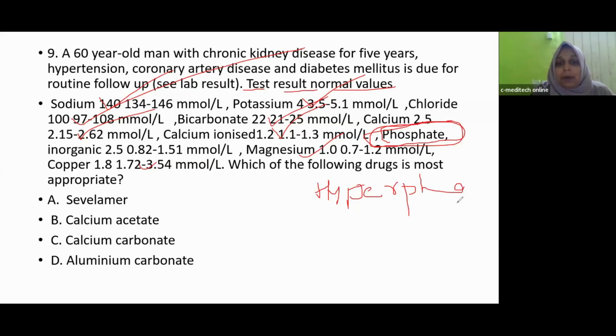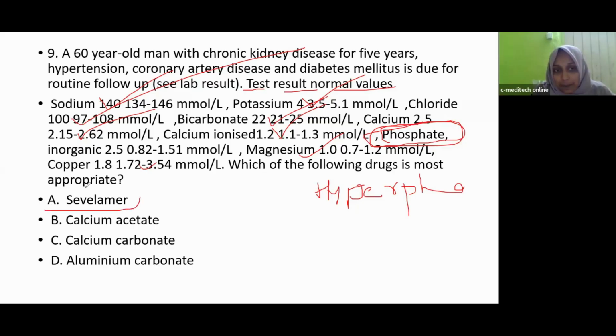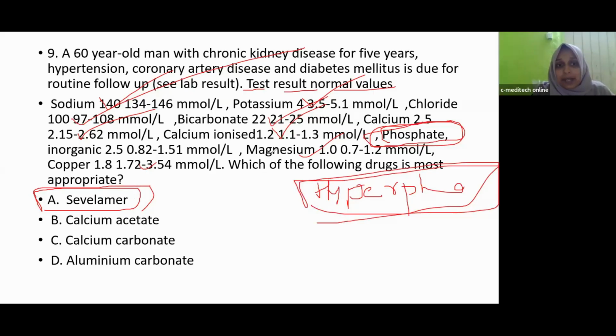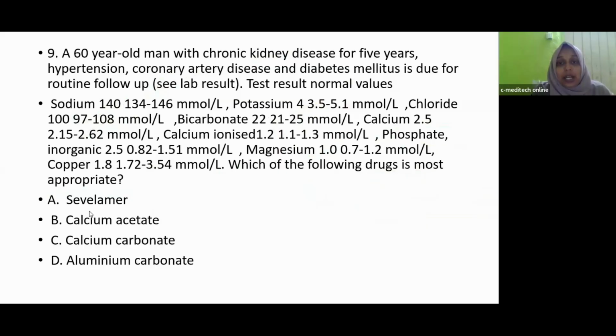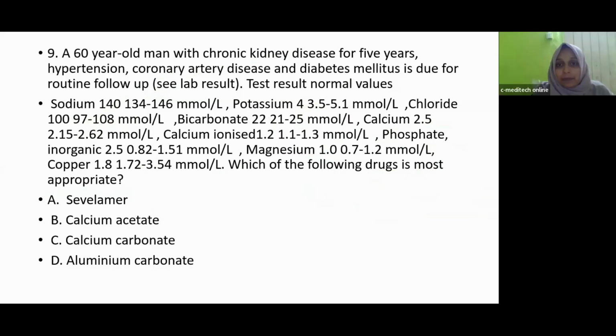So in order to treat hyperphosphatemia, which drug can be given? Option A, sevelamer. Option B, calcium acetate. Option C, calcium carbonate. Option D, aluminum bicarbonate. For hyperphosphatemia, we will use sevelamer. Note down, hyperphosphatemia, that is sevelamer is used. In hyperkalemia, which drug is used? Okay, in hyperkalemia, we will use kayexalate. I think we already discussed in toxicology.